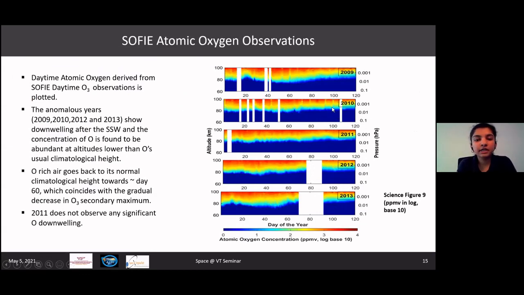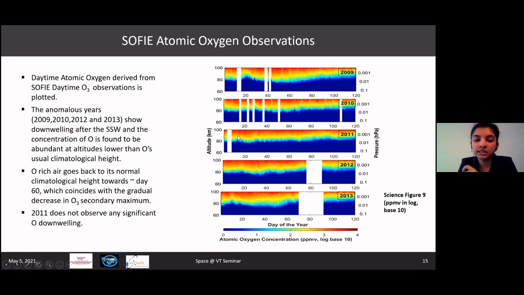If we look at these figures one by one, in the year 2009, we can see that after an SSW event, gradually the atomic oxygen moves down, and we can see that there is a strong descent in this particular region from days 20 to 60. And eventually, after some time, the concentration goes back to its usual height. Similar is the case for 2010. The descent is not as evident as that for 2009, but it is still present.